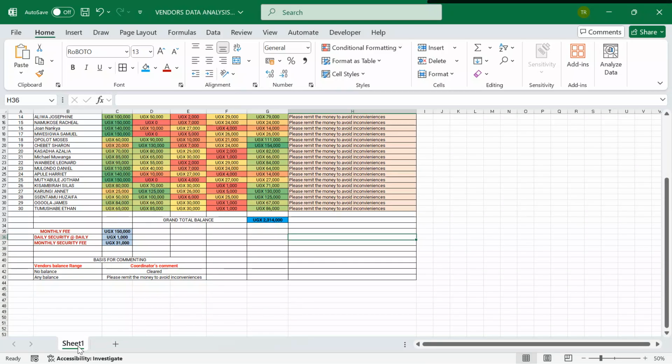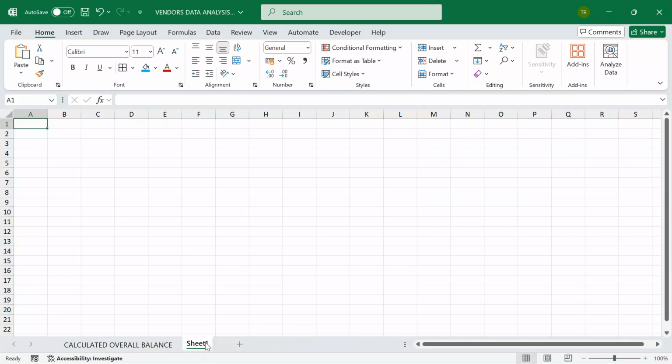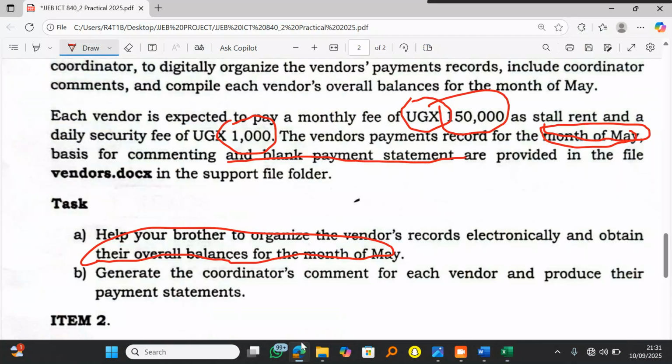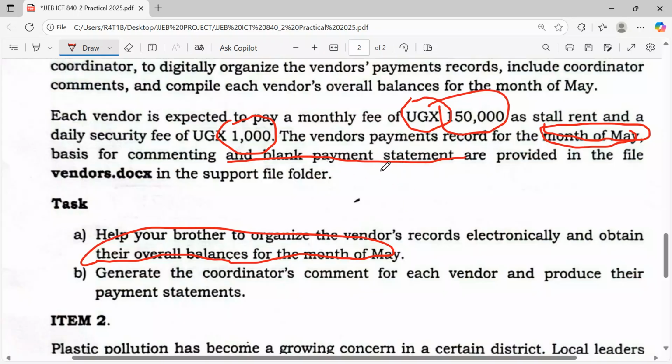So now, let me call this calculated overall balance. Yes, I'm going to create another sheet here, which I'm going to call visual data. Remember, in the visual data, I want to only focus on the element of interest from the question paper here.